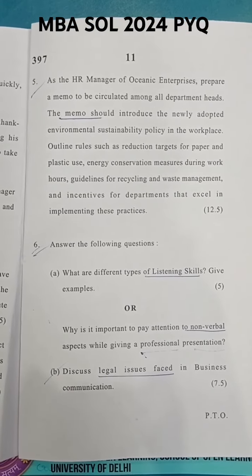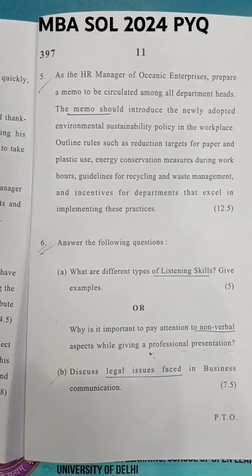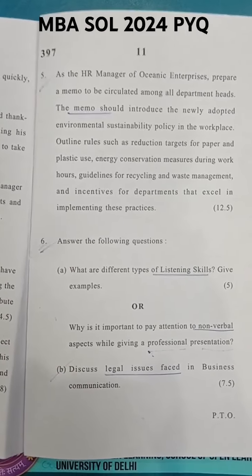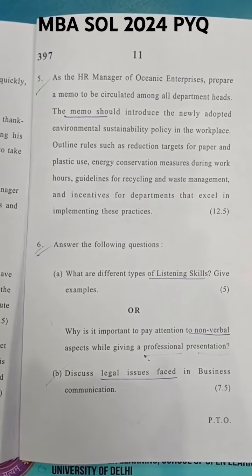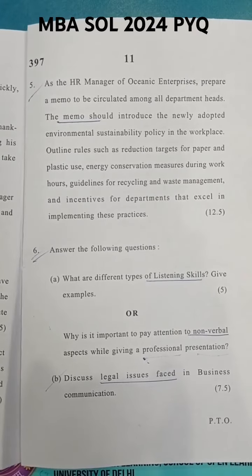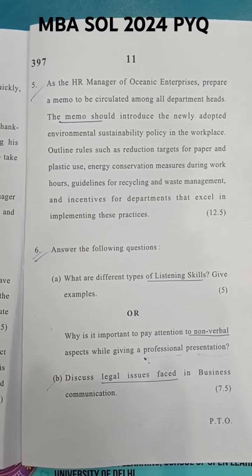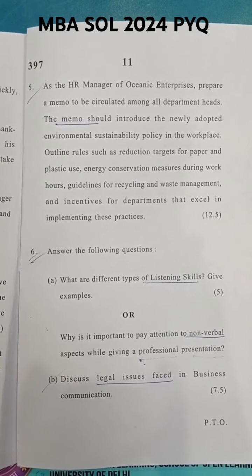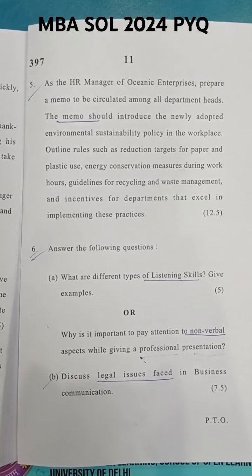This is the fifth question, and here you have to prepare a memo, which is an official notice given by the HR. For preparing the memo, the conditions are given, like the memo should introduce the newly adopted environmentalist sustainable policy in the workplace.